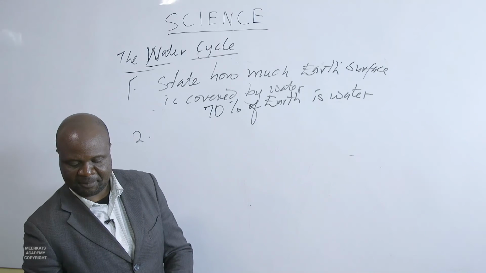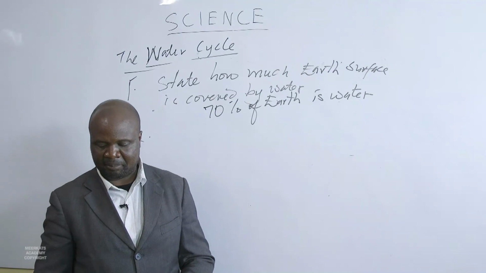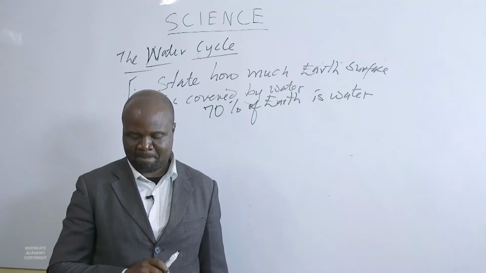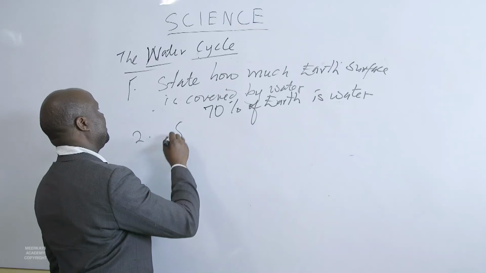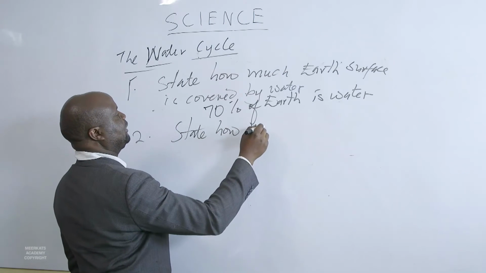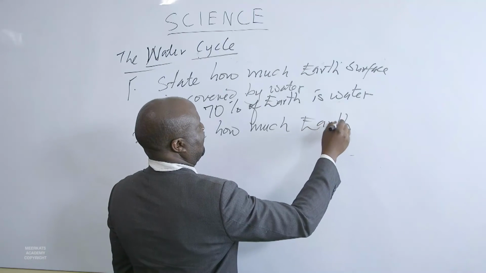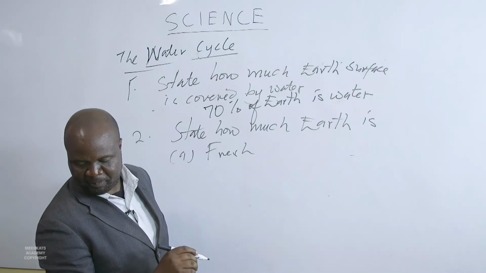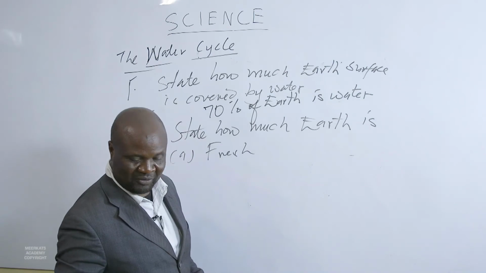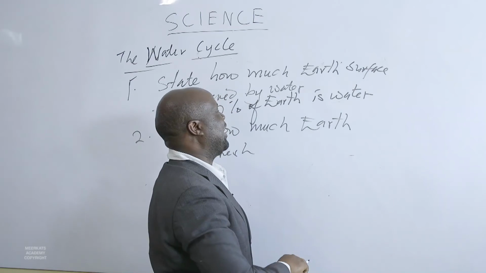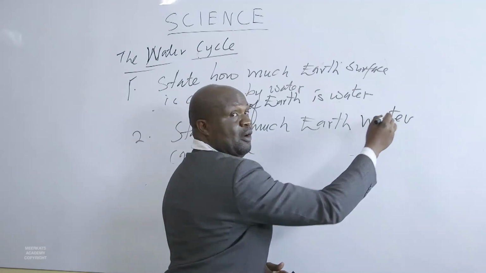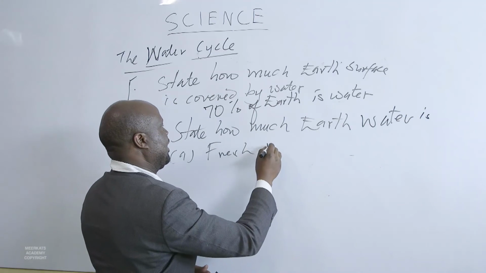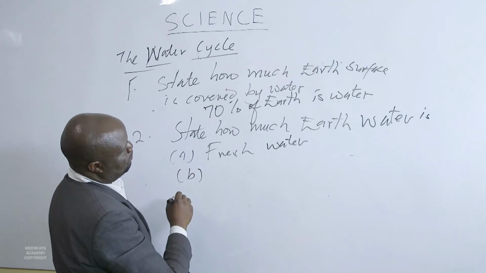Then the second question we have is: state how much Earth water is fresh water, then B, salt water.